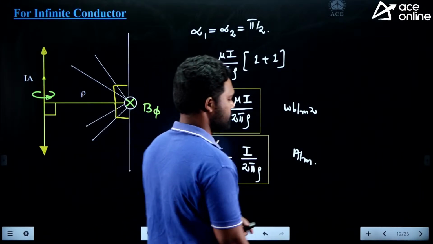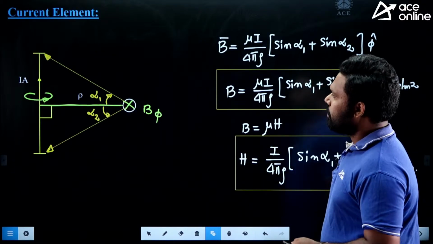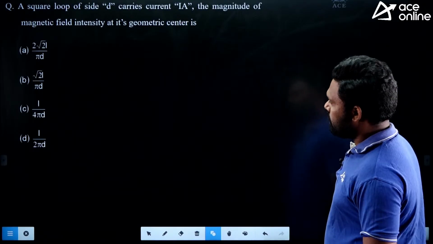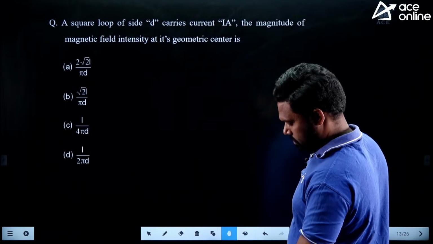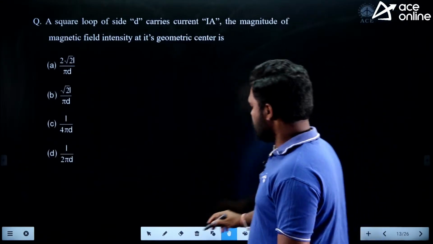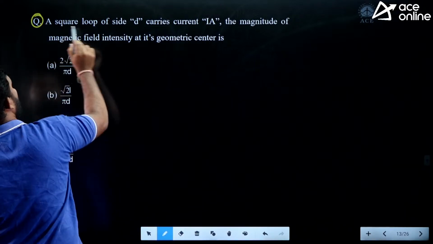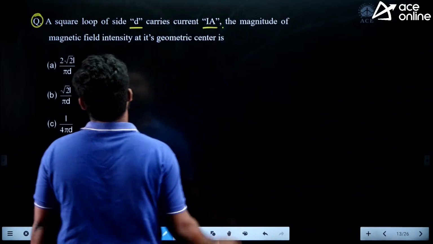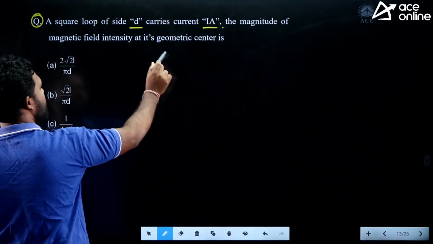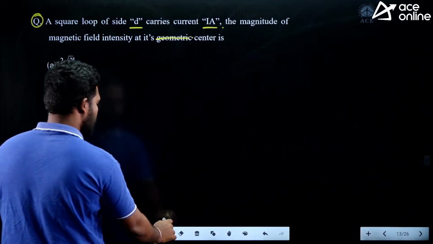Okay guys, so we can have some varieties of questions on this one. So it is a finite length conductor, infinite length conductor. Now observe here, here is a question. A square loop of side D carries a current I amperes. The magnitude of magnetic field intensity at its center is. Okay, see here, let me show you.